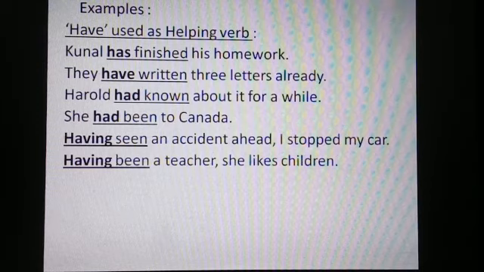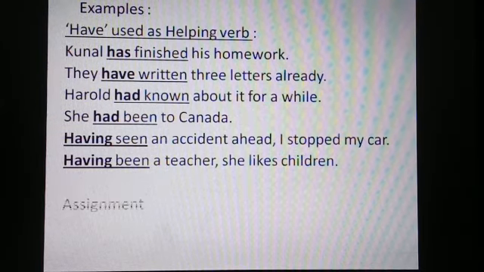These are, so has, have, had, having. All the 5 words, all the forms of have here in these sentences have been used as helping verbs. Children, I hope you have understood today's topic. If there is any query, any question, you can ask me.